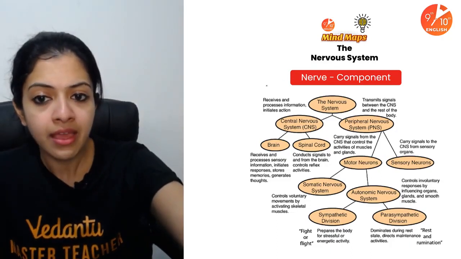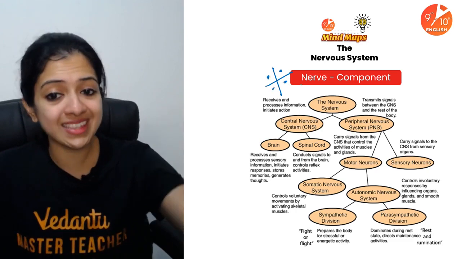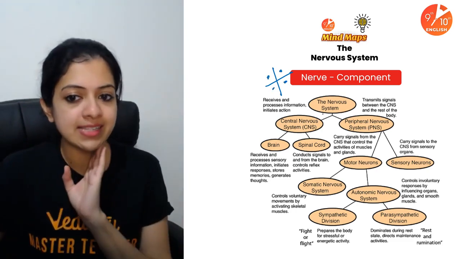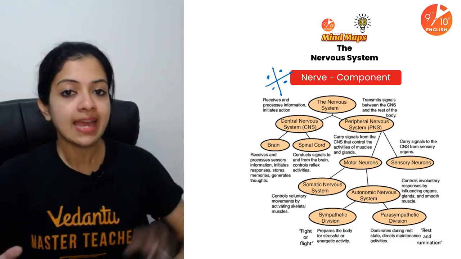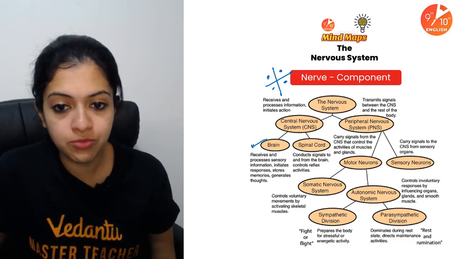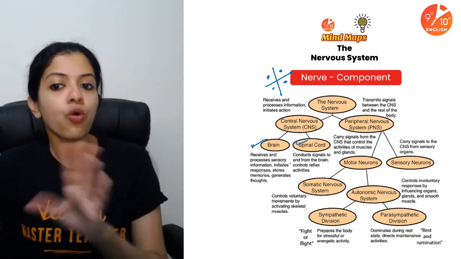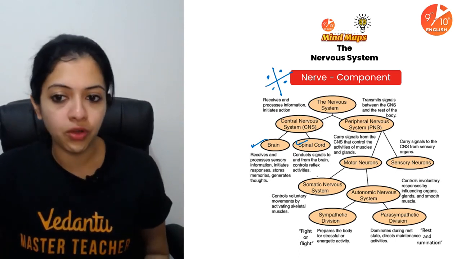This can be very, very helpful for you. I would suggest this has to be there because the nervous system is categorized into two: central, CNS, and PNS. Under CNS, you've got the brain and the spinal cord. What does each of them do? This is the brain, this is the spinal cord. What do they do?